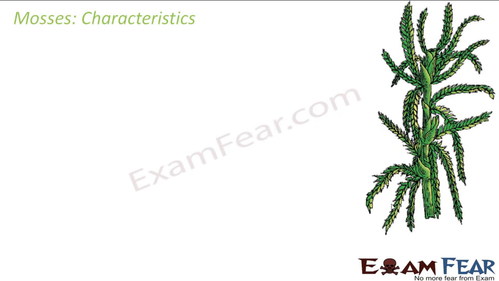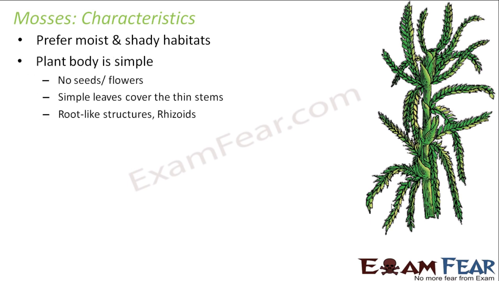So let us look at the next category, that is mosses. So the liverworts are done. Now let us talk about mosses. These mosses also prefer moist and shady habitats. In mosses as well, there are around 12,000 species that exist on this earth, which is again a huge number. These are generally non-woody plants. You do not have that wood part of the plant, or you do not have those root-like structures.